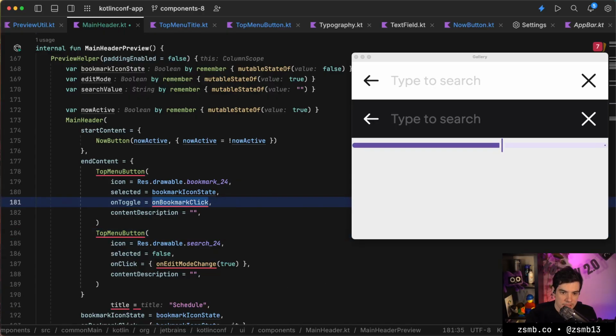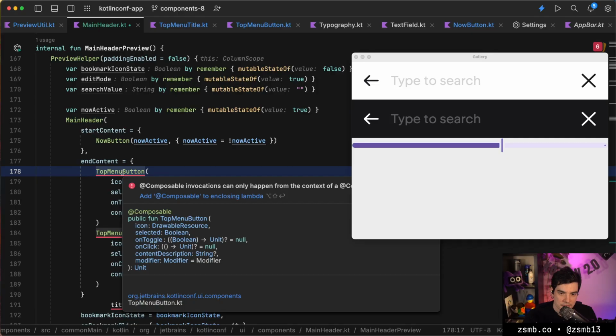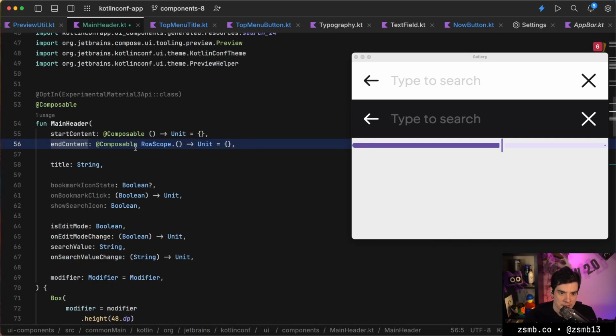And these no longer have good click listeners. So whenever the bookmark is clicked, we want to flip that state. Why is this unhappy with us? What's wrong? This is not a composable lambda.